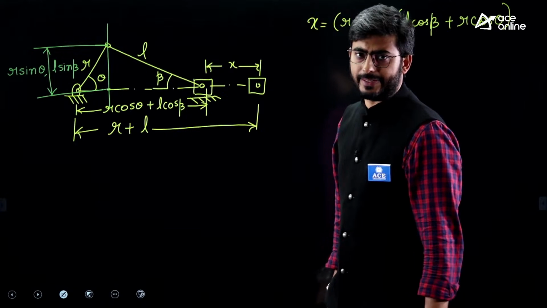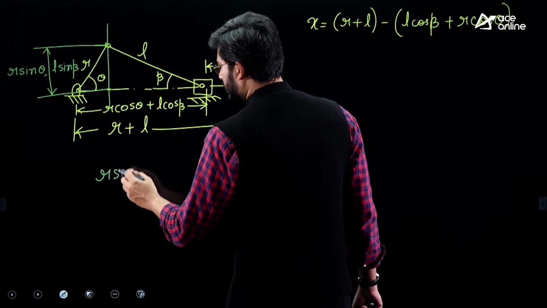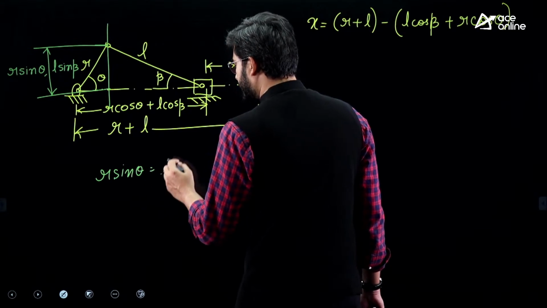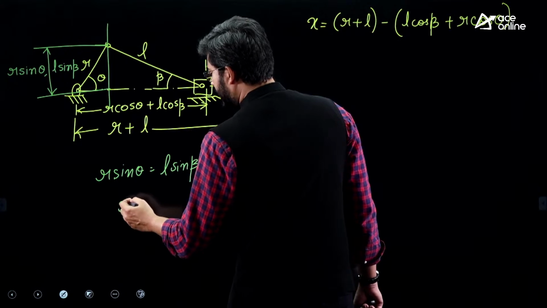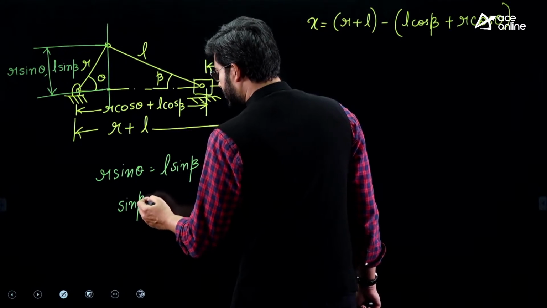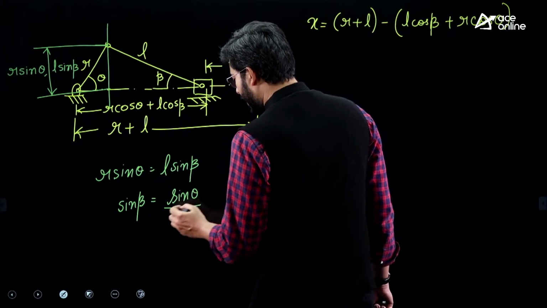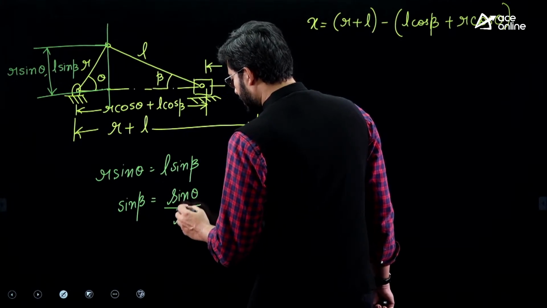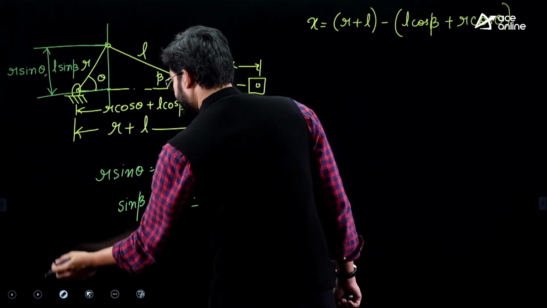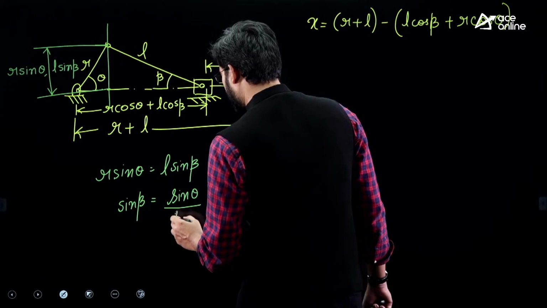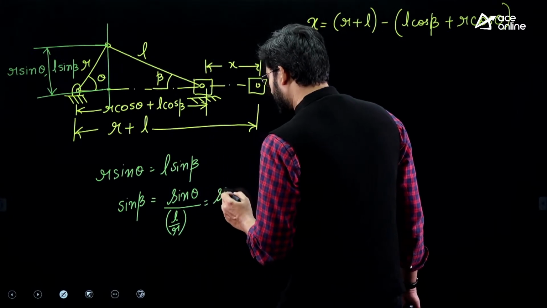So R sine theta is equal to L times sine beta. So sine beta is equal to sine theta divided by L by R, which is equal to sine theta by n also.